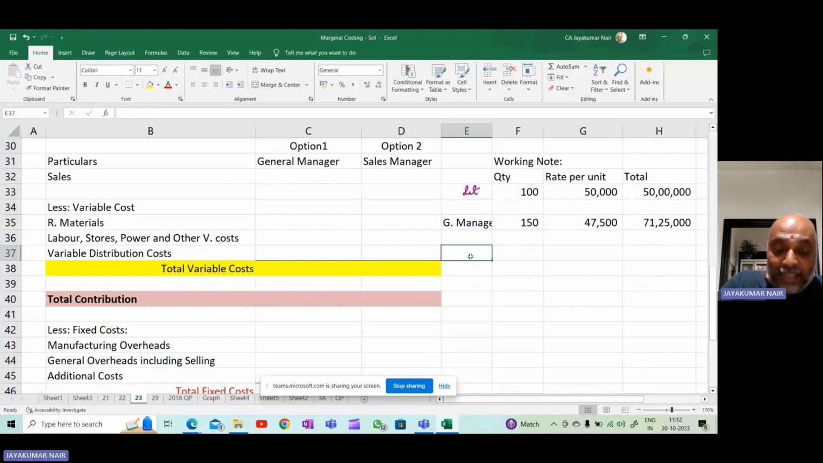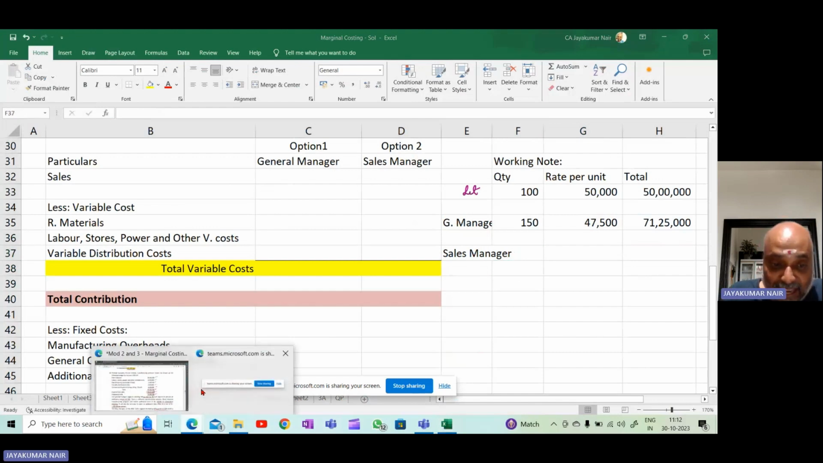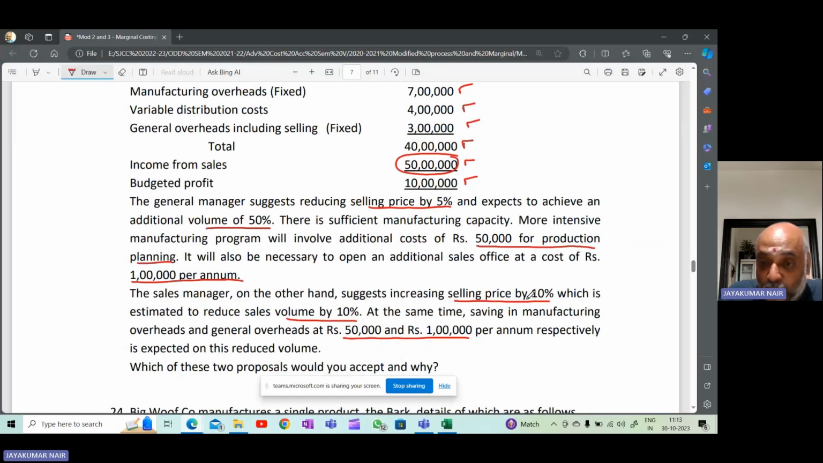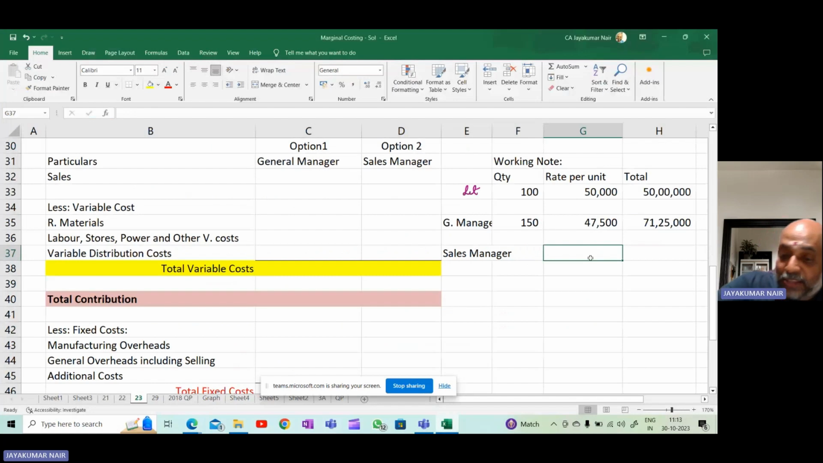Now, if you go by the sales manager's suggestion or his proposal, what does he say? He says, if you increase your selling price by 10%. So increase the selling price. What was your selling price? 50,000.